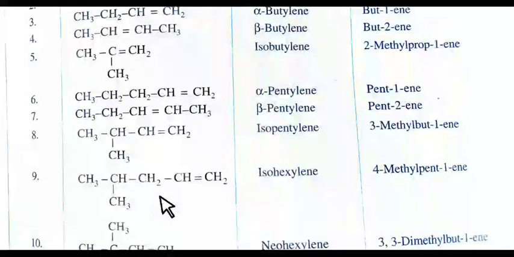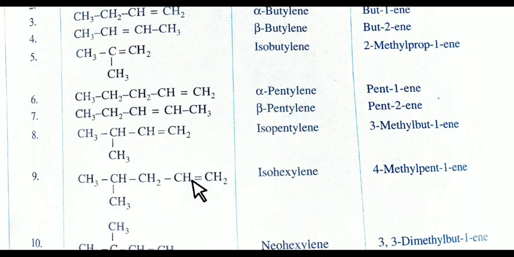Now next, again numbering from right hand side. So it is 1, 2, 3, 4, 5. 1 number containing double bond. 4 number containing branch of methyl group. And total carbons are 5. So 4 methyl pent-1-ene.